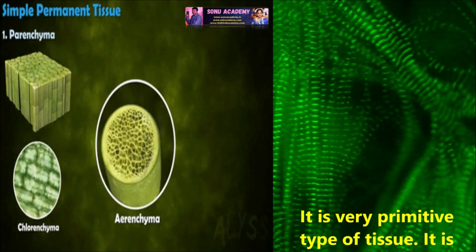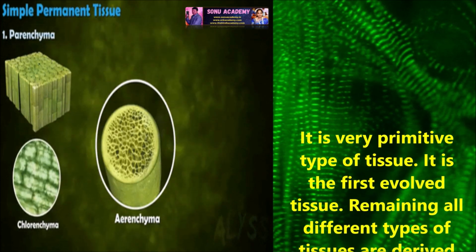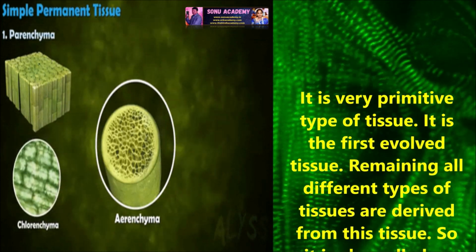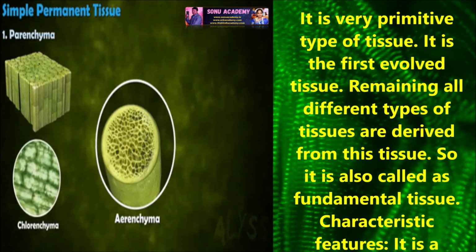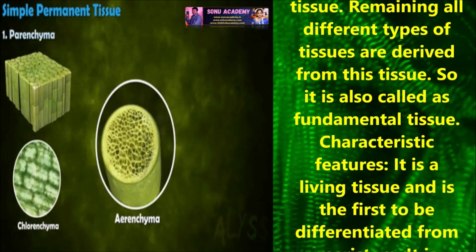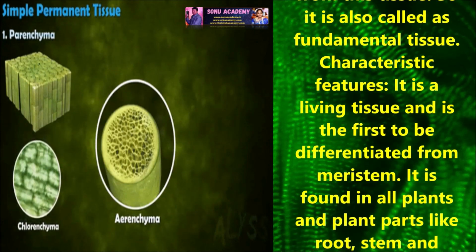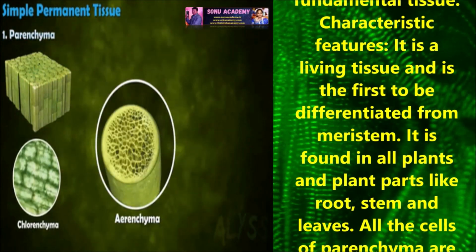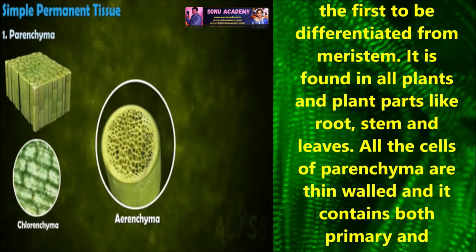Let us discuss parenchyma. It is a very primitive type of tissue. It is the first evolved tissue. All the remaining different types of tissues are derived from this tissue, so it is called fundamental tissue. Let us discuss the characteristic features of this tissue. It is a living tissue and it is the first to be differentiated from meristem. It is found in all plants and plant parts like roots, stems, leaves.